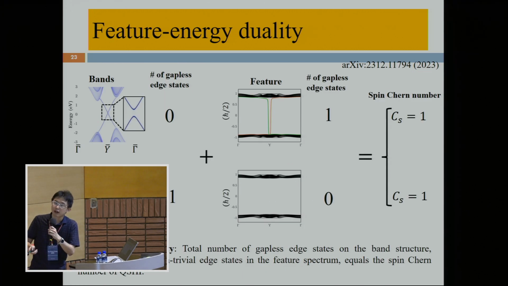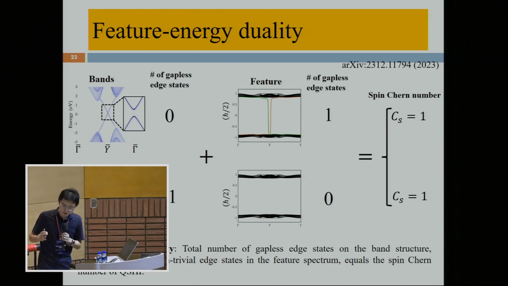So this behavior, where a gap opens on the edge state in the band structure, resulting in the gapless boundary state in the feature spectrum, or where the topological boundary state in the band structure is gapless while the feature spectrum remains gapped, we call the feature energy duality. It means that the total number of gapless topological boundary states in the band structure combined with the gapless boundary states in the feature spectrum equals the spin-Chern number of the quantum spin Hall insulator.